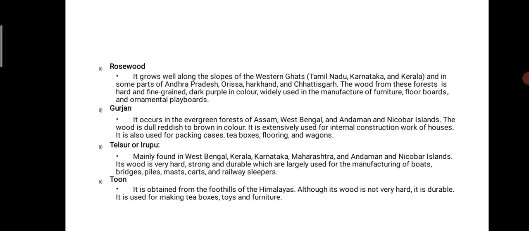Then Gurjan. It is found in Assam, West Bengal, Andaman, and Nicobar. Then Telsur and Irupu, found in West Bengal, Kerala, Karnataka, Maharashtra, Andaman, and Nicobar. Then Tun, which is obtained from the Himalaya.